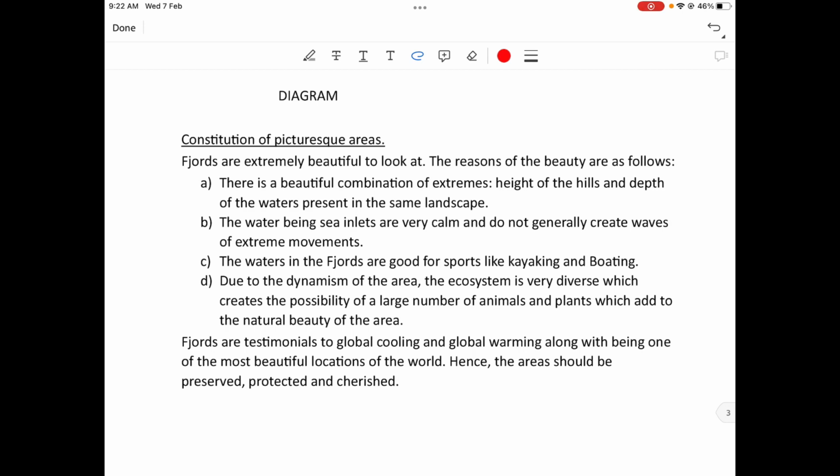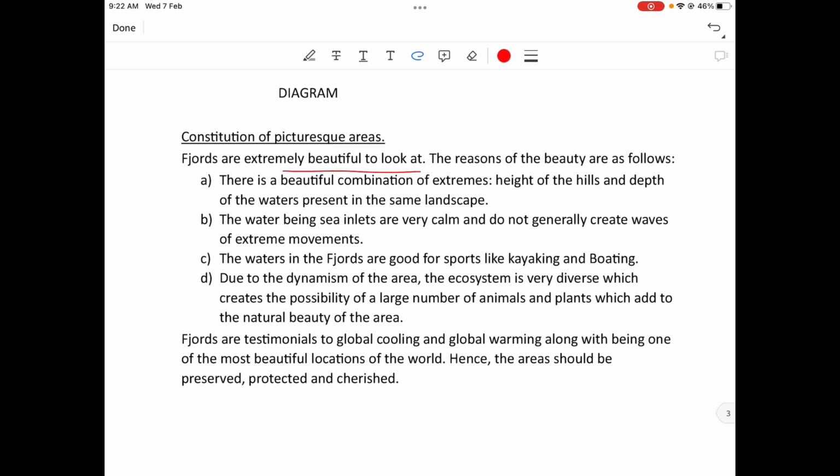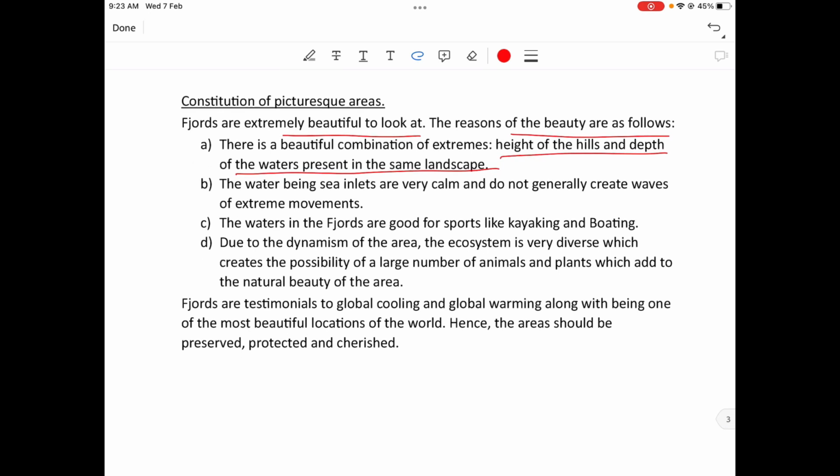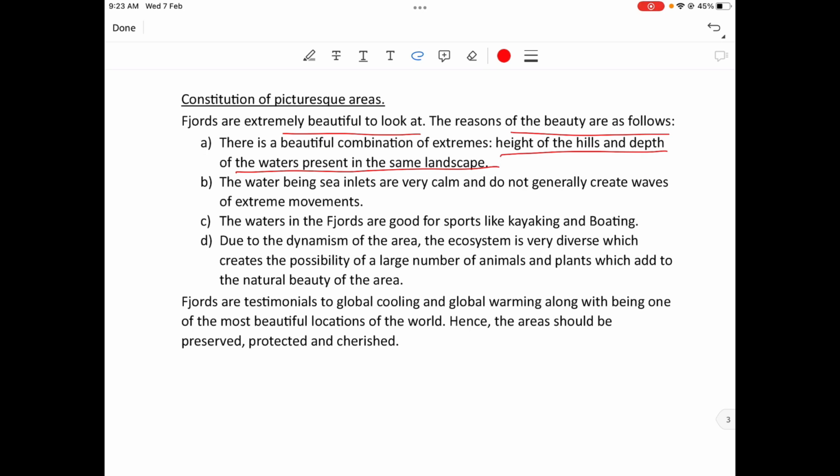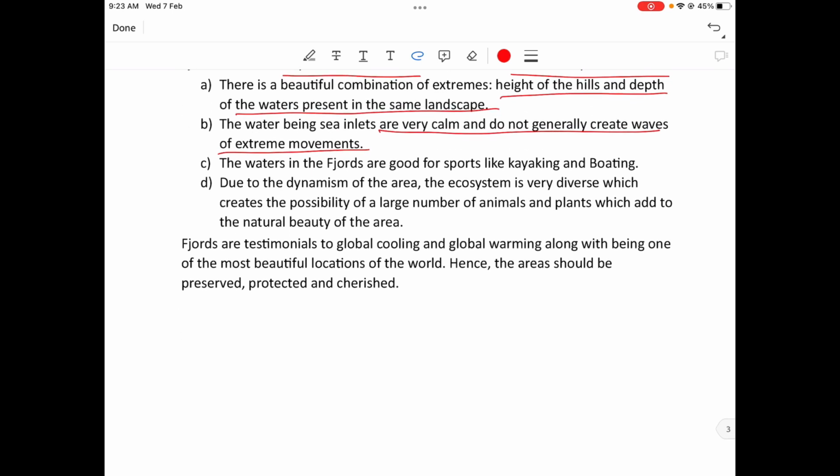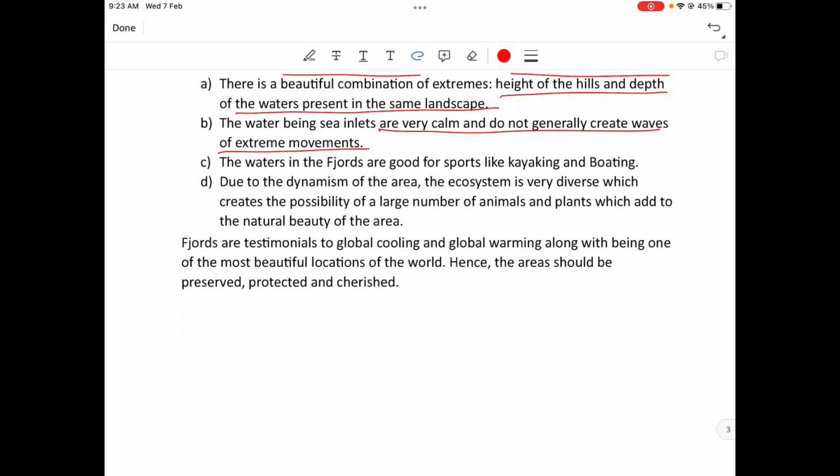Constitution of picturesque fjords. Fjords are extremely beautiful to look at. The reasons for the beauty are as follows. There is a beautiful combination of extremes, height of the hill, depth of the water. The water being sea inlet is very calm and does not generally create waves of extreme movements. The waters in the fjords are good for sports like kayaking and boating.